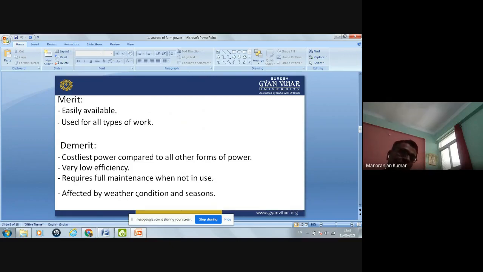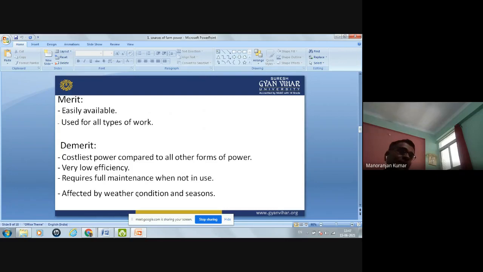But this type of power also has demerits. What are the demerits? It is costly. Nowadays, it is the costliest power compared to all other forms of power. It has very low efficiency if we compare it with the tractor. And it also requires maintenance when not in use. Throughout the year, farm activity is not there, so when this power is at rest, it requires some maintenance, like food.